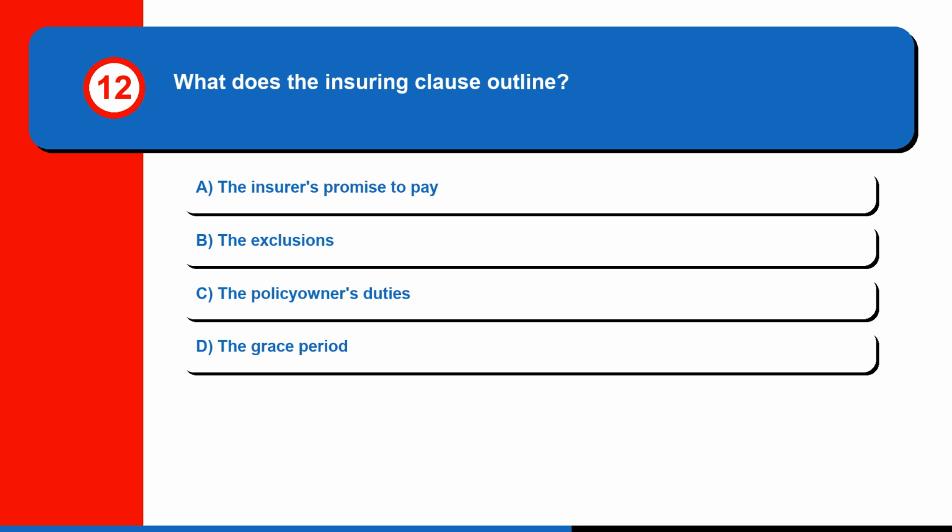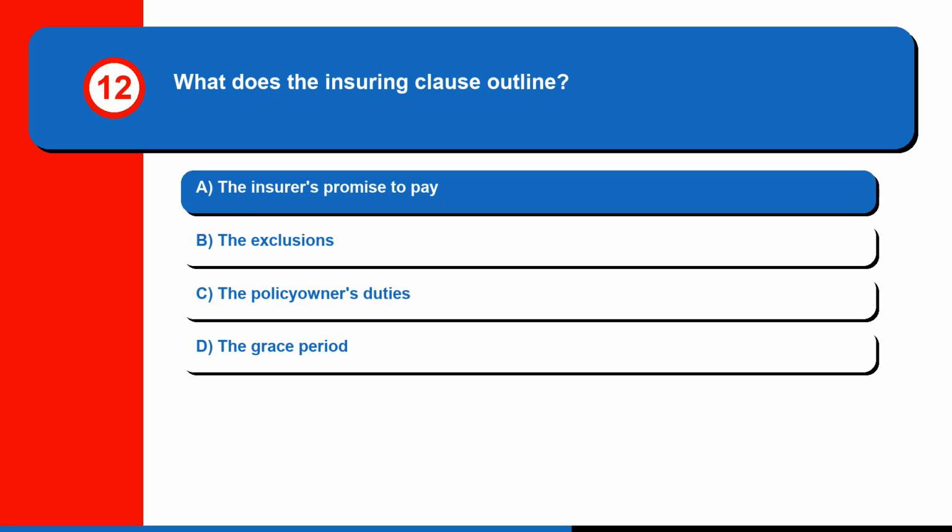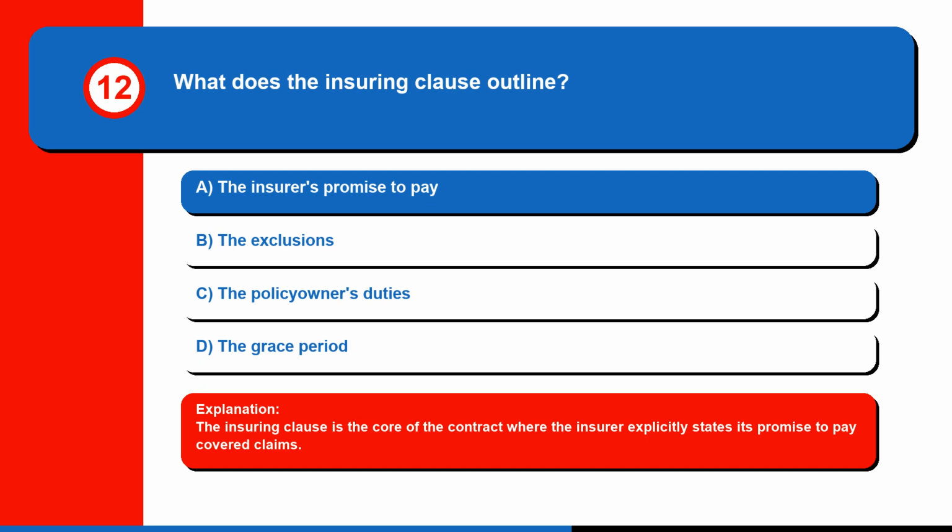Question 12. What does the insuring clause outline? A. The insurer's promise to pay, B. The exclusions, C. The policy owner's duties, or D. The grace period. The correct answer is A. The insurer's promise to pay. The insuring clause is the core of the contract where the insurer explicitly states its promise to pay covered claims.